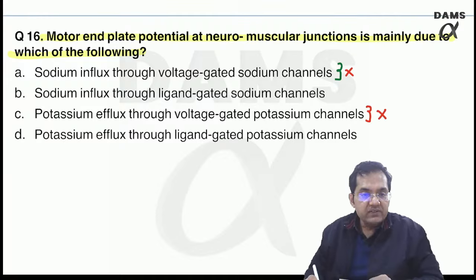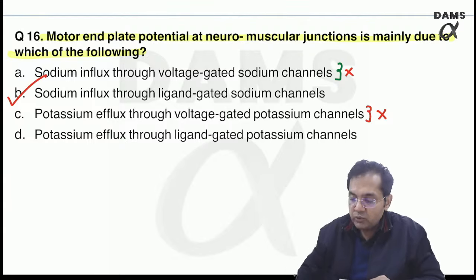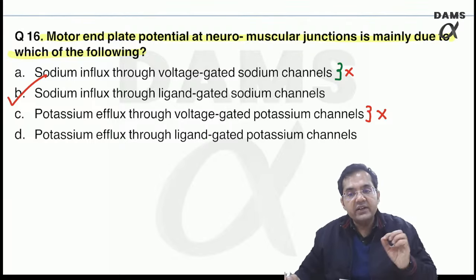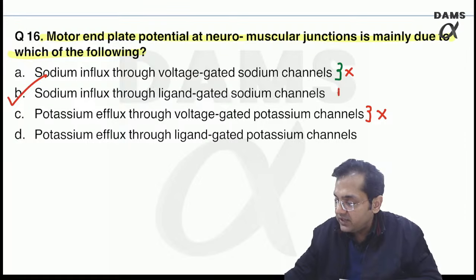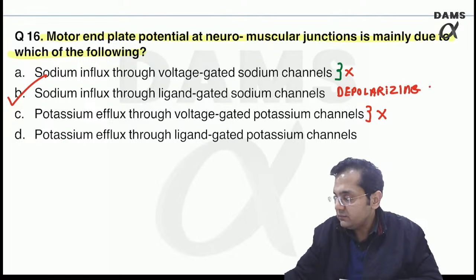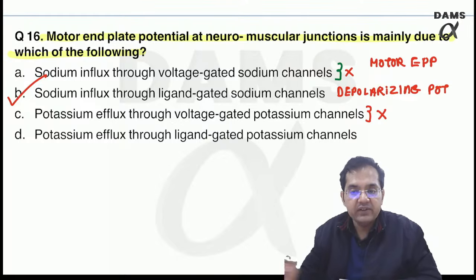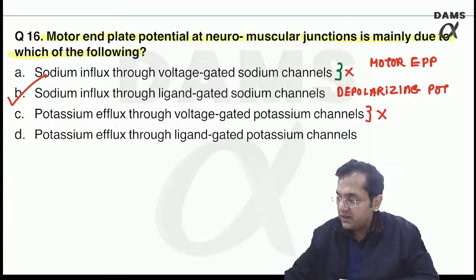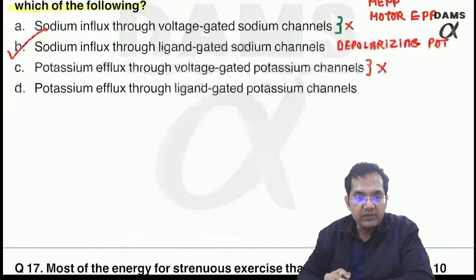And please understand, the main answer is sodium influx through the ligand gated sodium channels. This only will produce a depolarizing potential, also known as motor end plate potential, MEPP, right? Motor end plate potential.